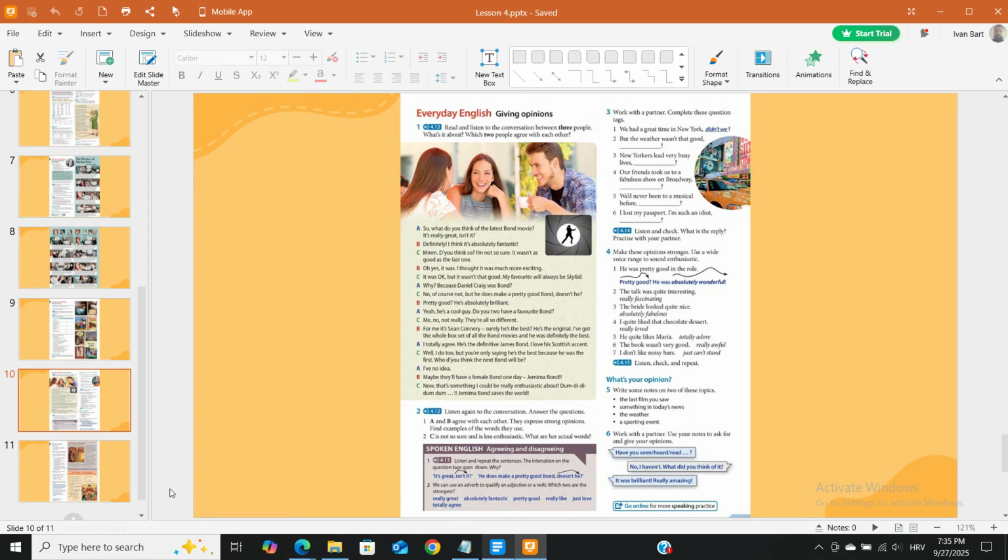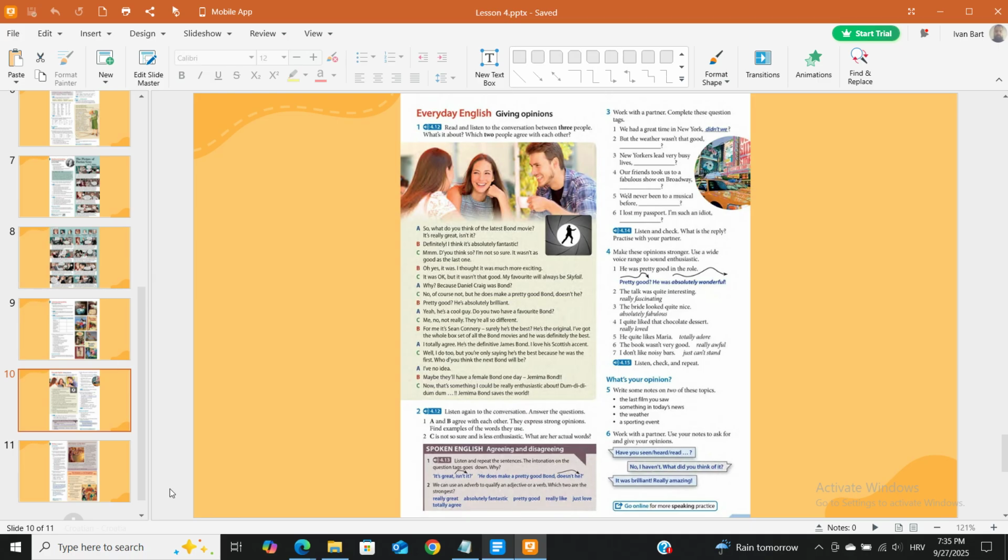B. For me it's Sean Connery. Surely he's the best. He's the original. I've got the whole box set of all the Bond movies and he was definitely the best. A. I totally agree. He's the definitive James Bond. I love his Scottish accent. C. Well, I do too, but you're only saying he's the best because he was the first.